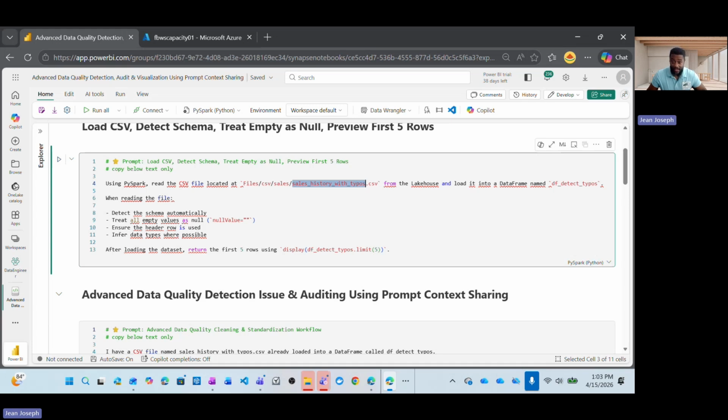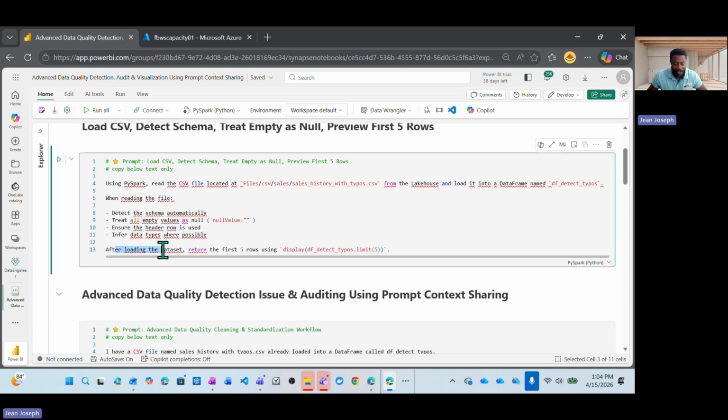Instead of writing code, you simply tell Copilot what you want. In our case, we're telling Copilot to load the CSV file. And we share some of the information that Copilot has to be aware of, because Copilot is not a mind reader, right? So we tell Copilot to detect the schema automatically. We tell Copilot to treat all empty values for any columns as null. We inform Copilot that the file has a header, and we also tell it to discover the data type wherever possible. So that's good.